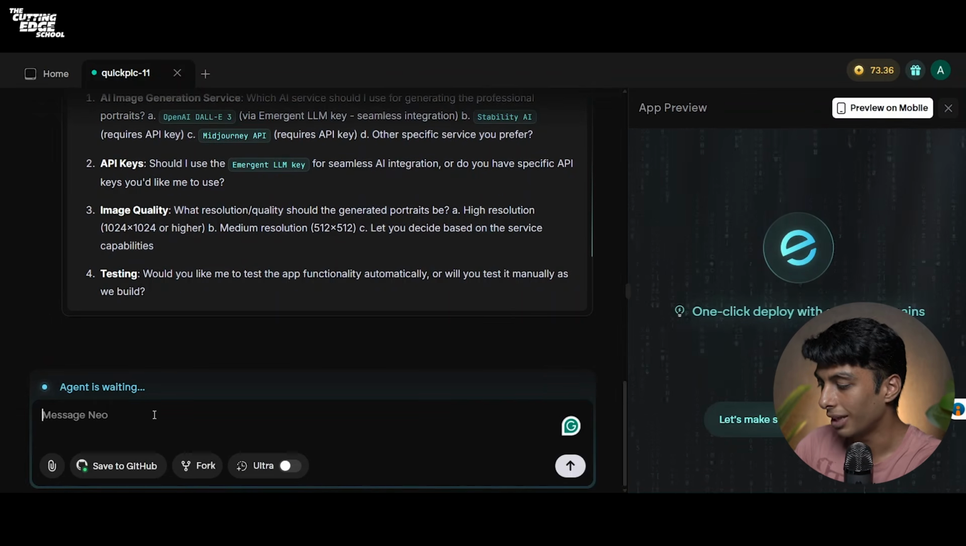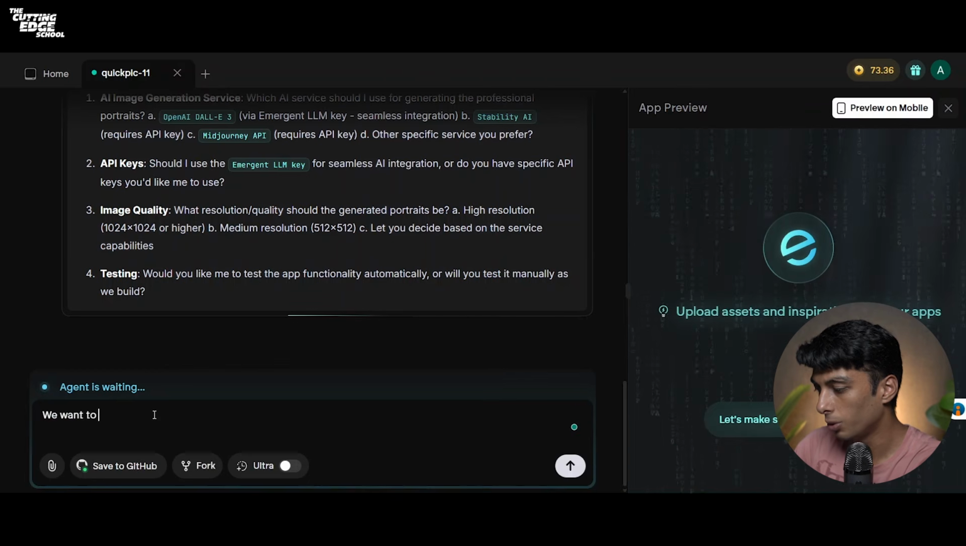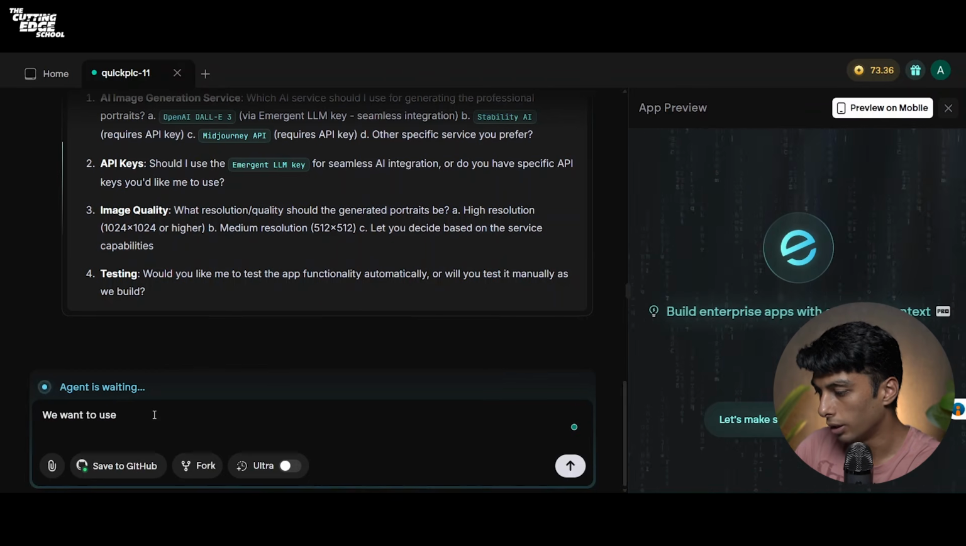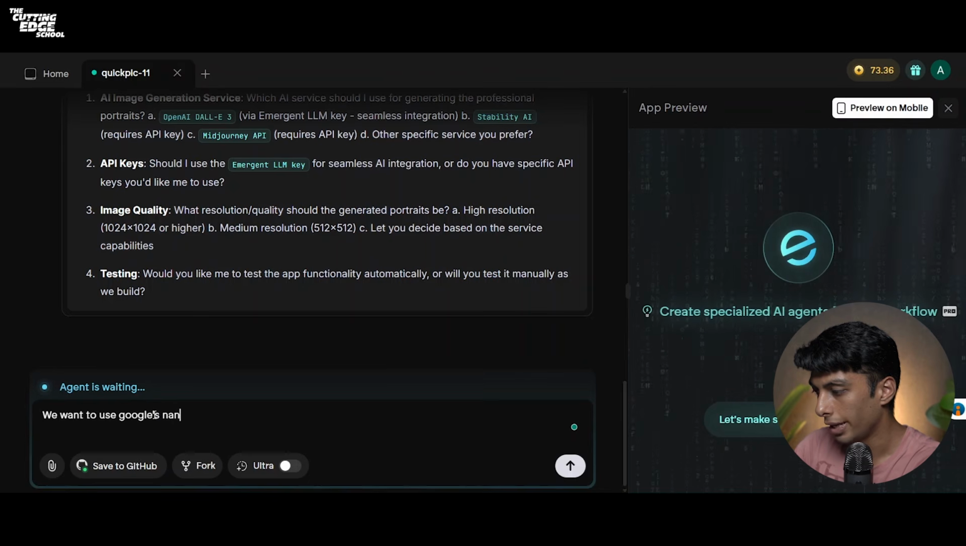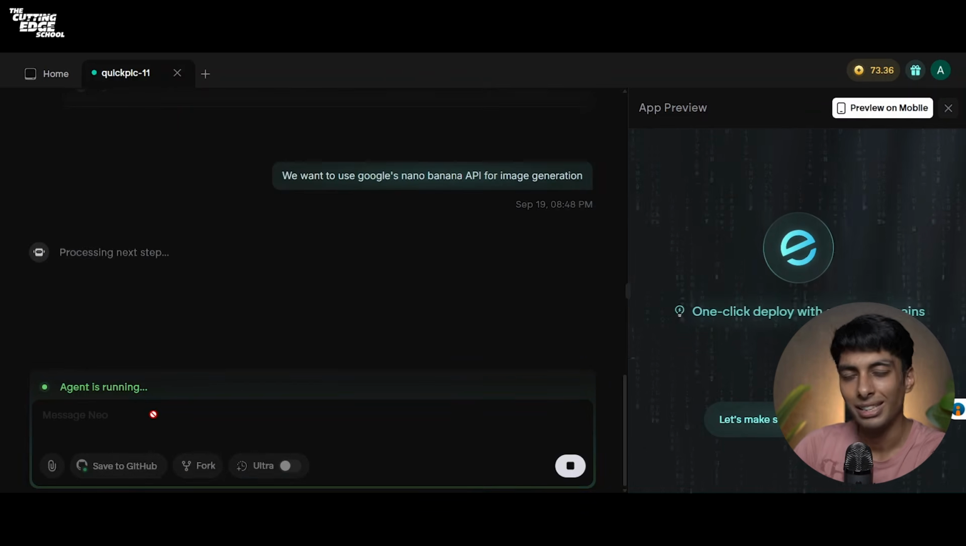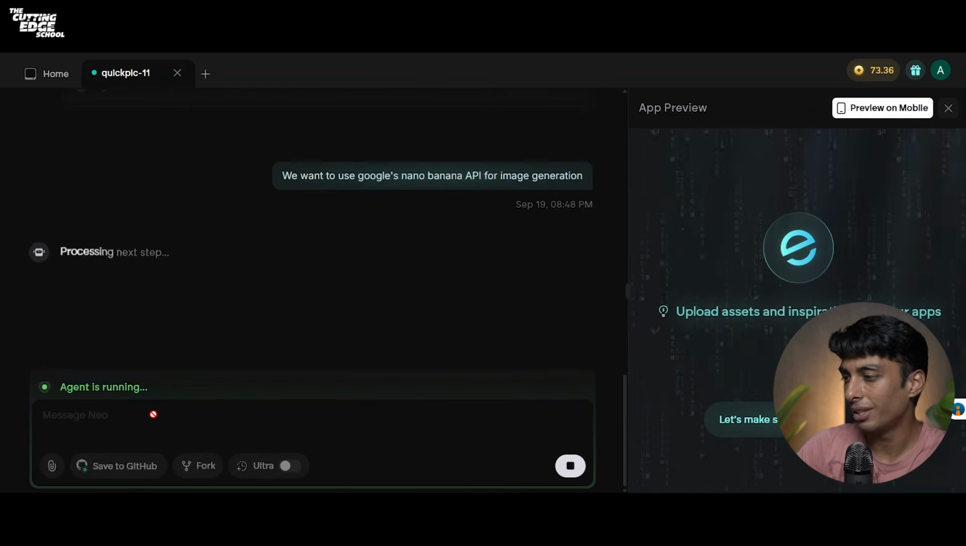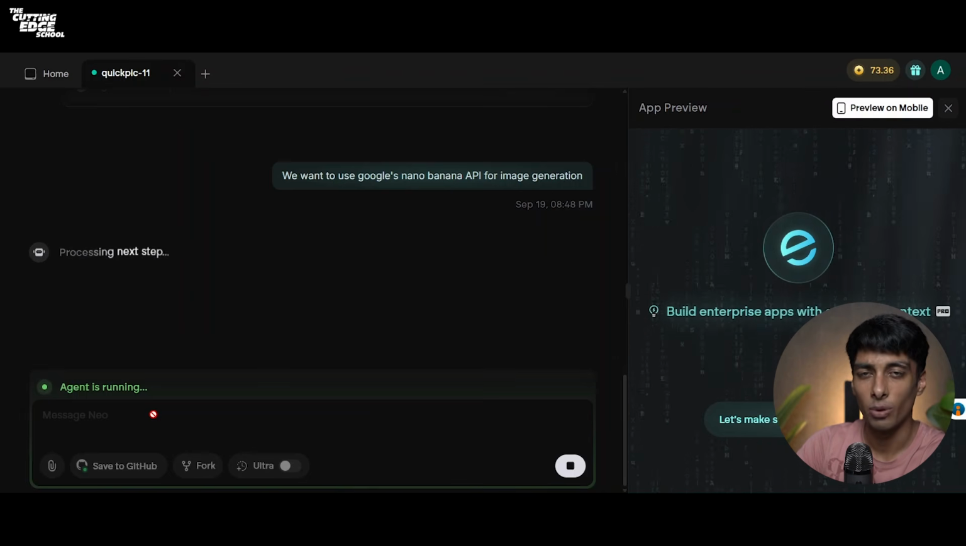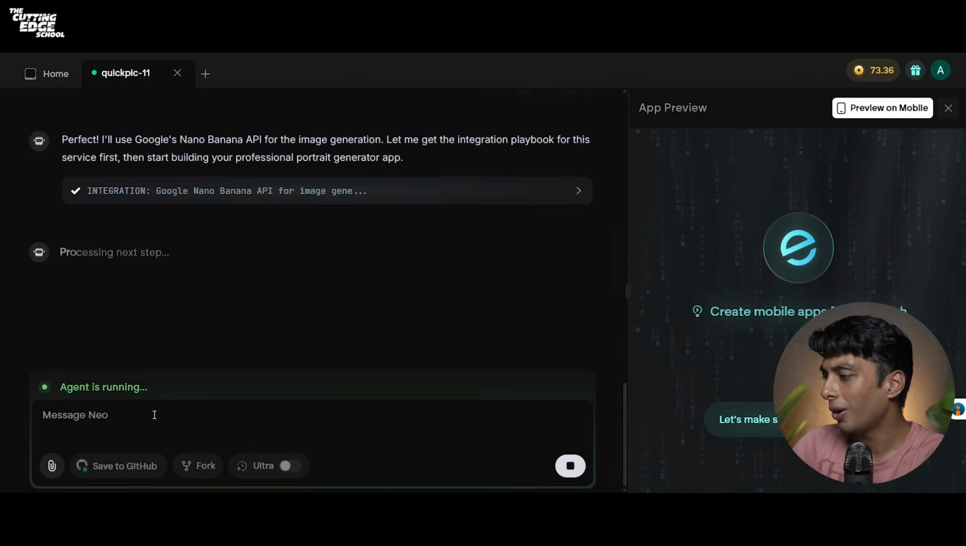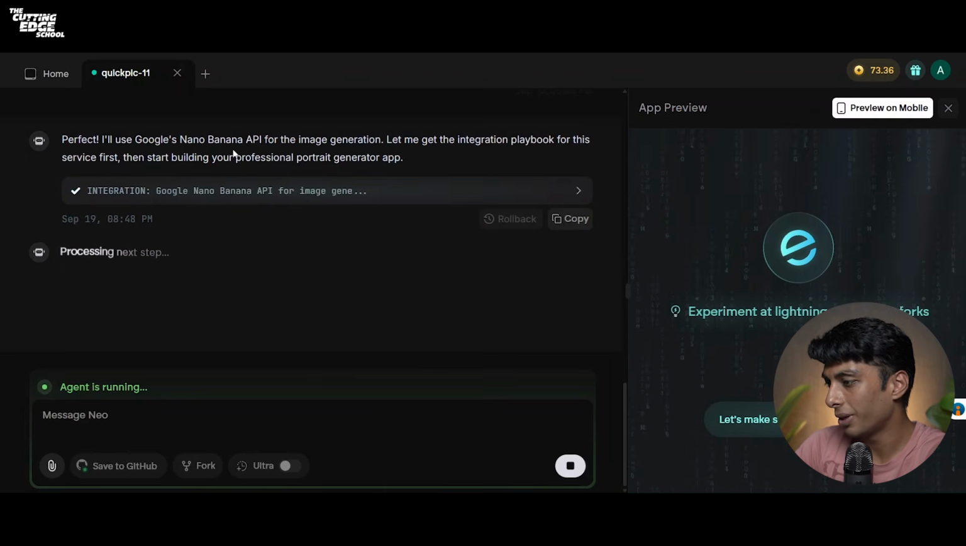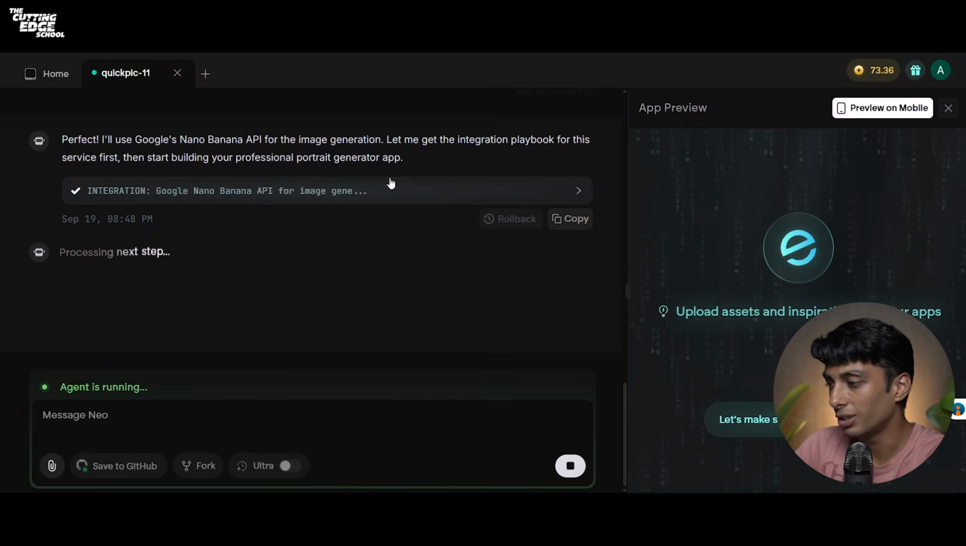So let's tell it that we want to use the Google Nano Banana API for image generation. Let's see if the universal LLM key has this Nano Bananas API, or else we'll use it from Google directly. So now it says, perfect. I'll use Google Nano Bananas API for the image generation. Let me get the integration playbook for this service first, then I'll start building your portrait generator app.